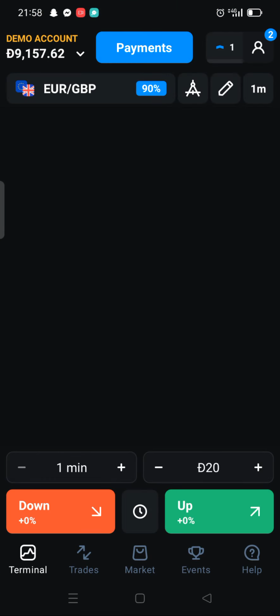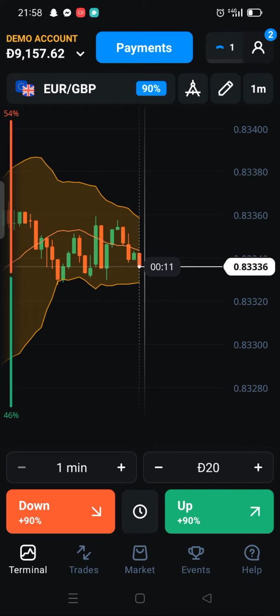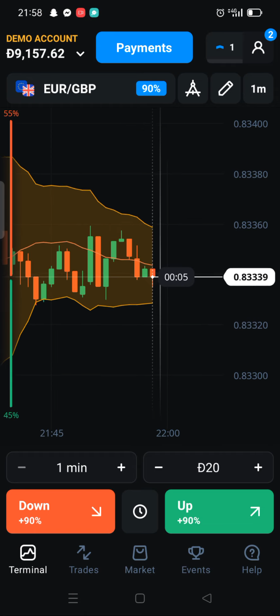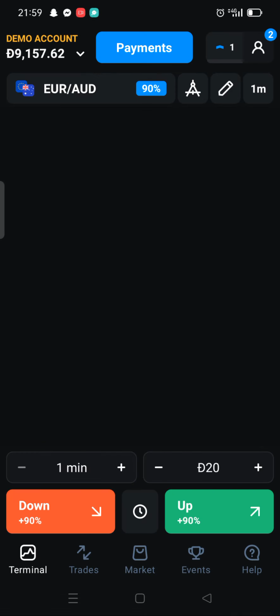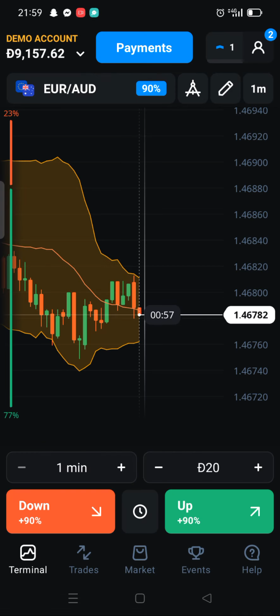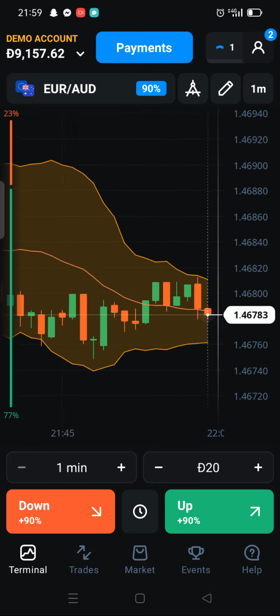Okay, let's see. Today is Wednesday night. We trade in currency pairs like Euro USD, Euro GBP, Euro AUD, etc. It's a Euro GBP chart, so first we change the chart because I like Euro AUD. So we trade in Euro AUD. First we analyze the chart, then second we trade.